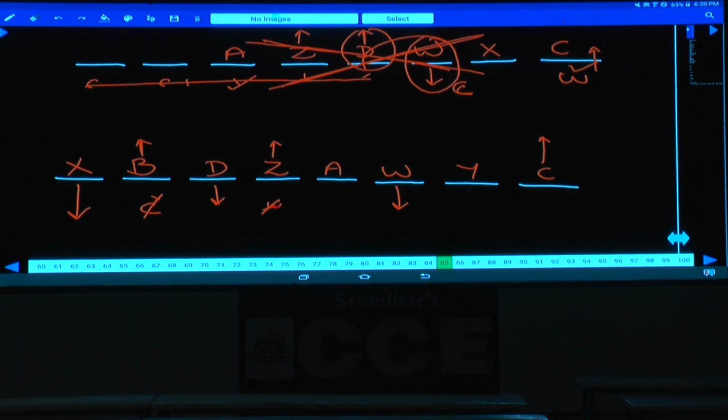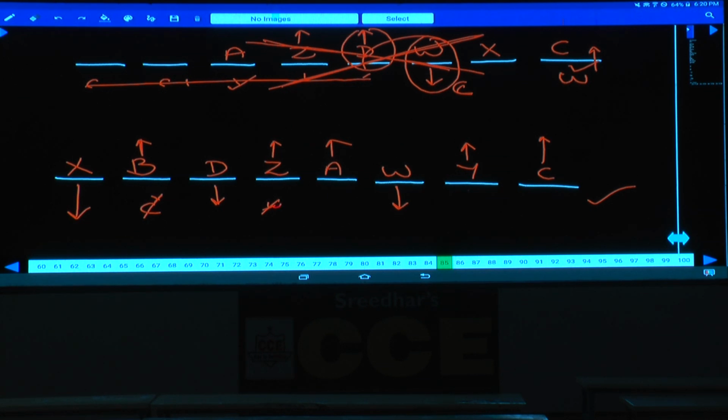And next one, both the immediate neighbors of W face the same direction as B. B is facing towards north. Immediate neighbors of W are A and Y. These two persons are also facing towards north. Clear now? And this is the final arrangement wherein how many persons are facing towards north? 5 persons north and 3 persons are facing towards south.